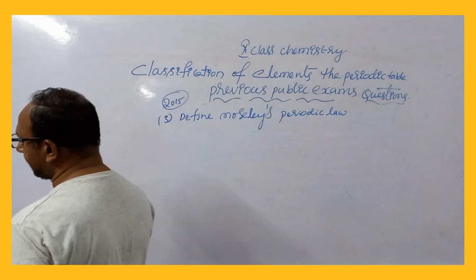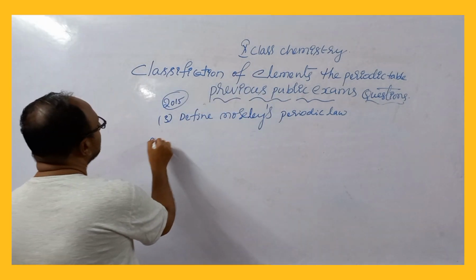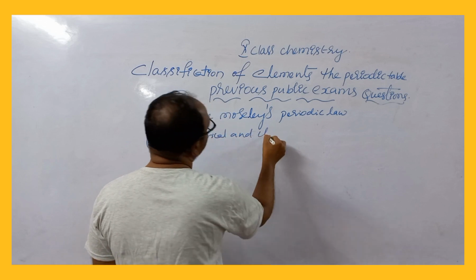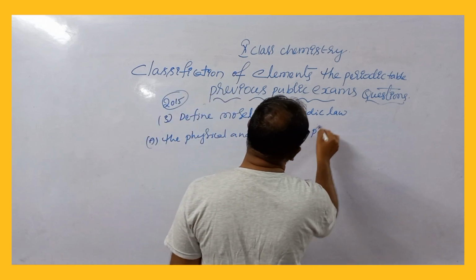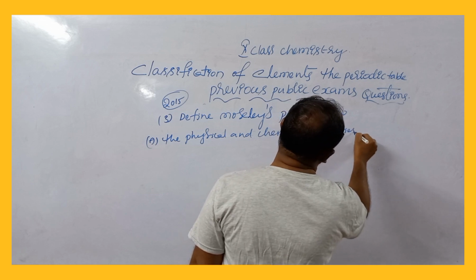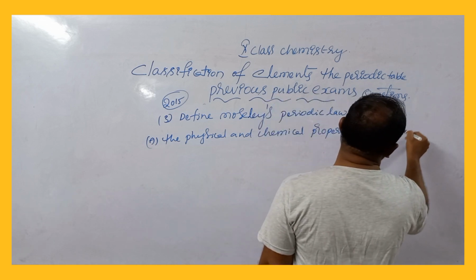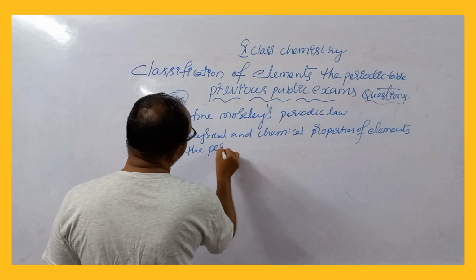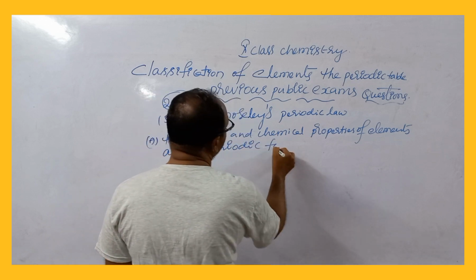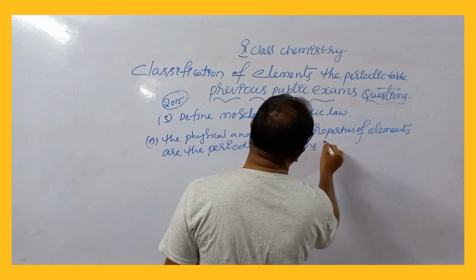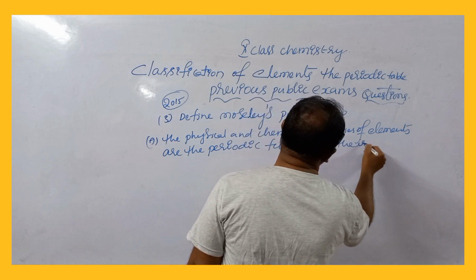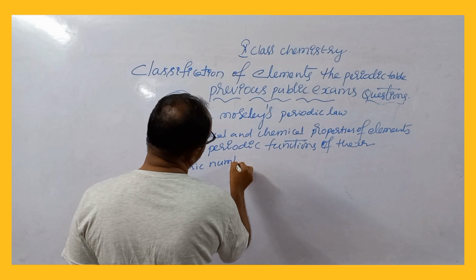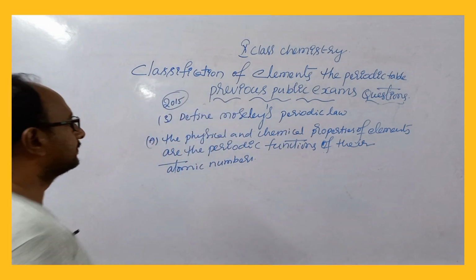So the answer is: the physical and chemical properties of elements are the periodic functions of their atomic numbers and electronic configuration also.